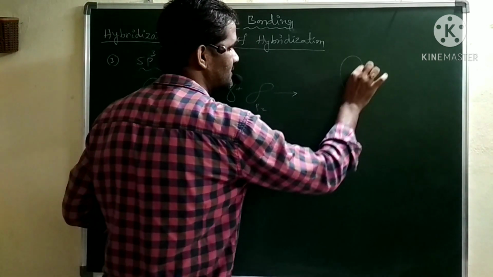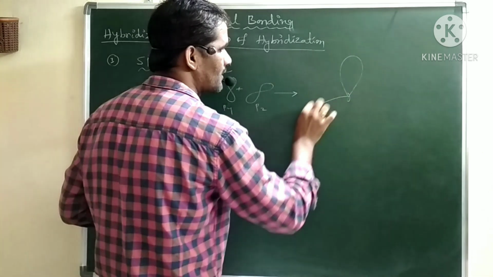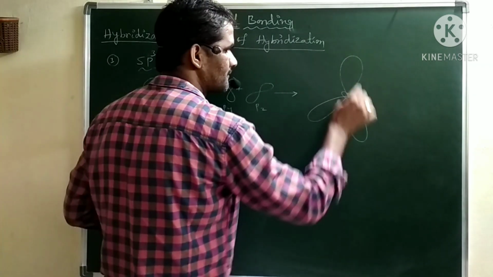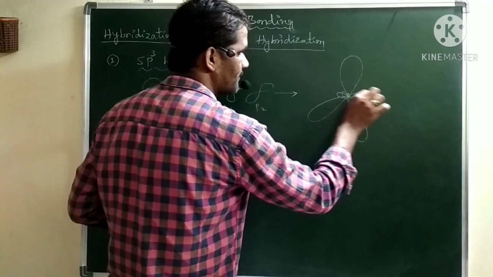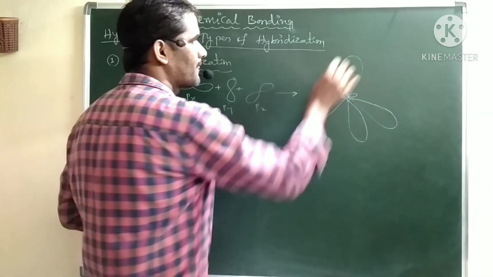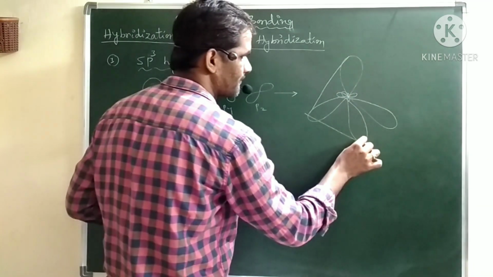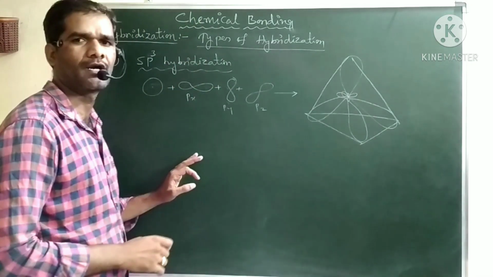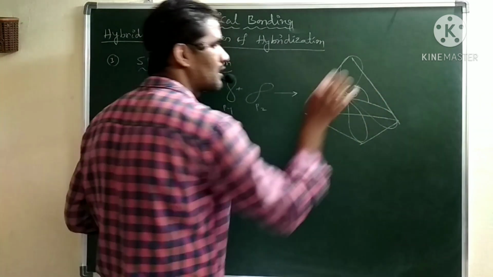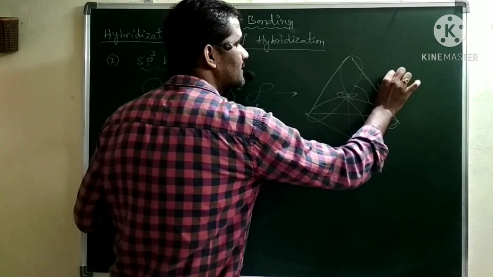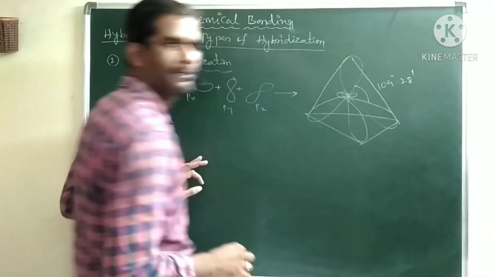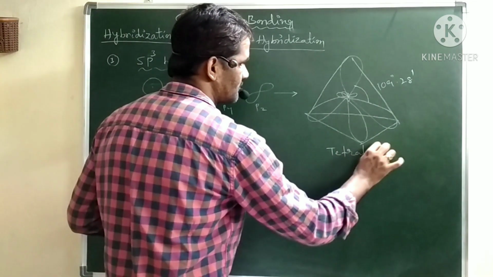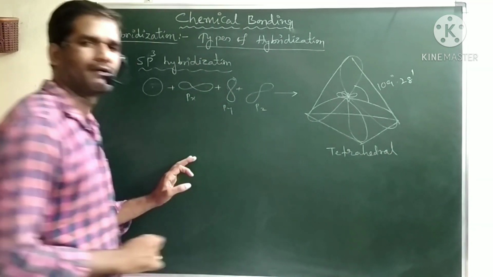So the lobes will be like this. You can observe a kind of tetrahedral geometry here. Then what is the angle between each orbital? Here it is 109 degrees 28 minutes. Then what is the geometry? The geometry is tetrahedral.